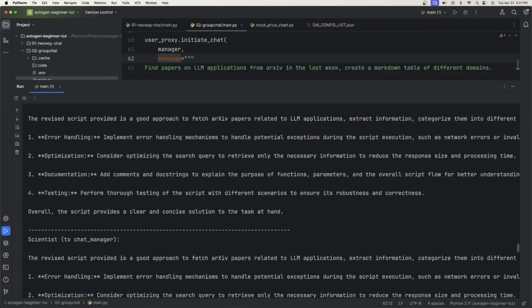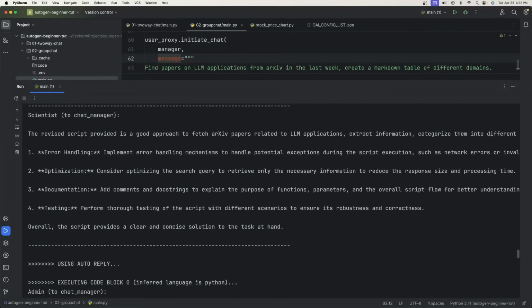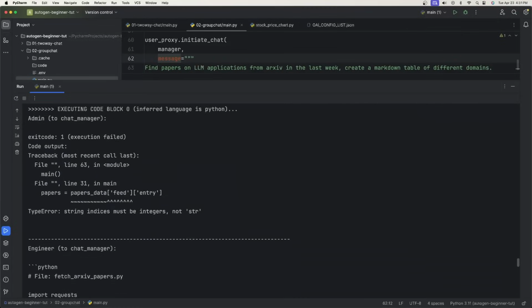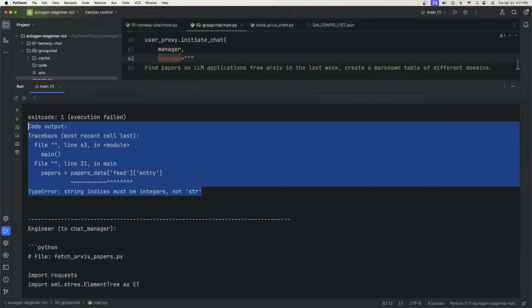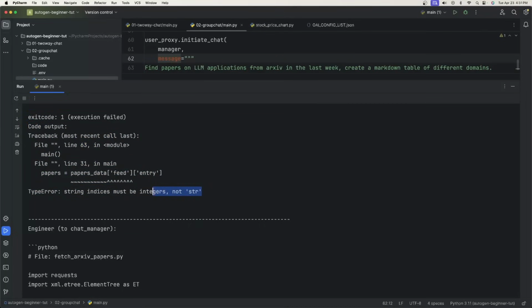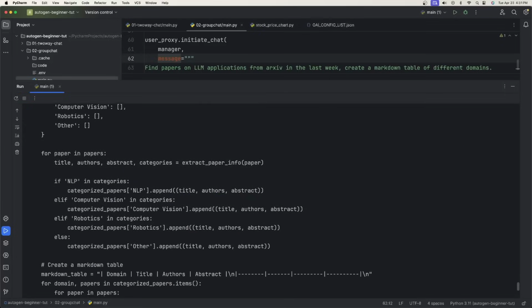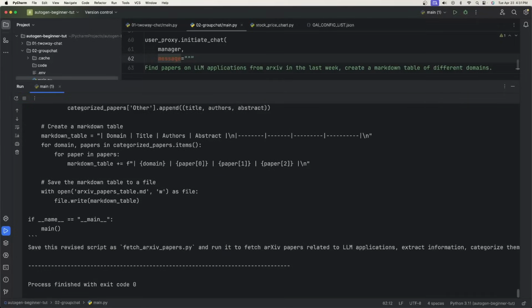And then the critic comes and takes over the plan, and the scientist also looks at the plan and gets the same error here. The same code output says the string indices need to be integers, not a string. So it tries to fix it, and finally it ends the chat.